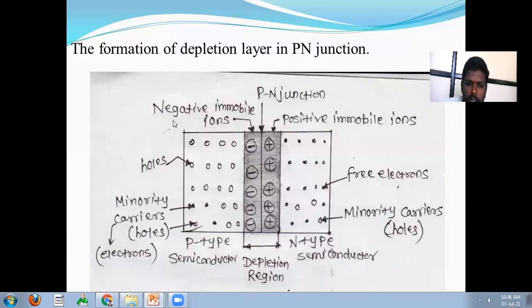In the PN junction diode, the depletion region is formed in the center of the junction. When the N type semiconductor and the P type semiconductor are joined to each other, the junction is formed. This junction is called the depletion region.